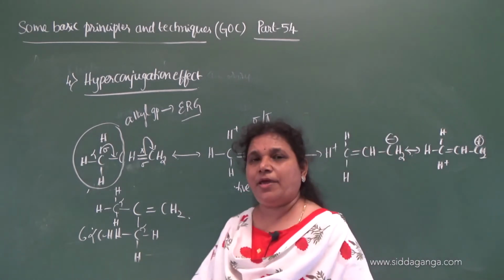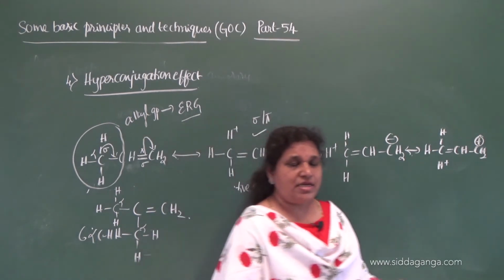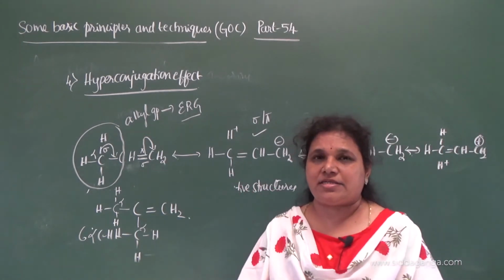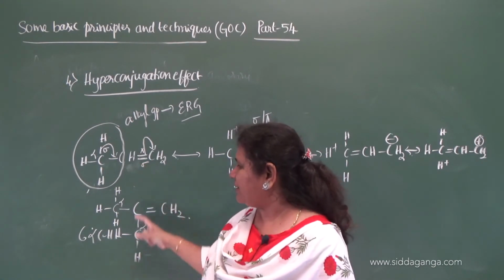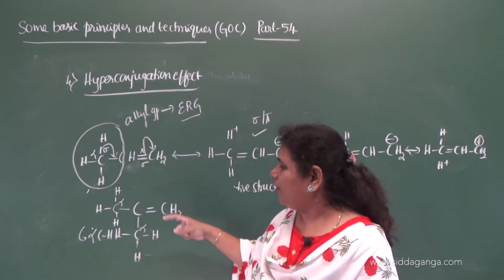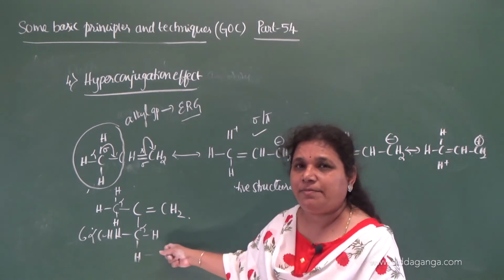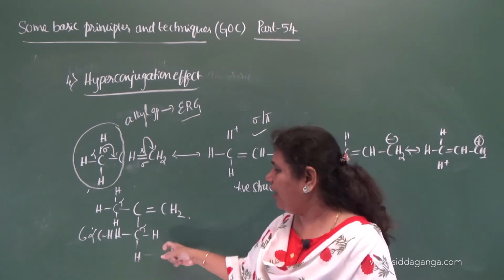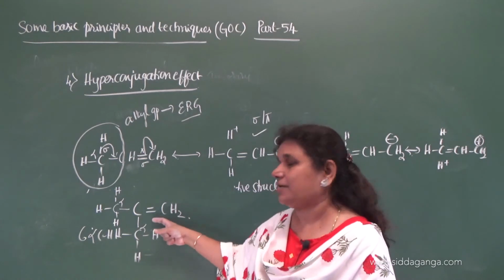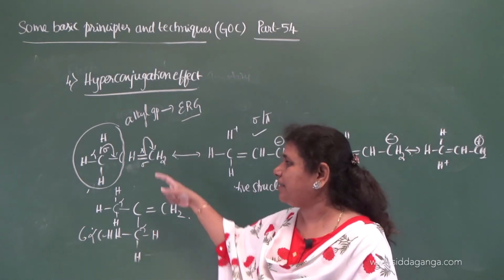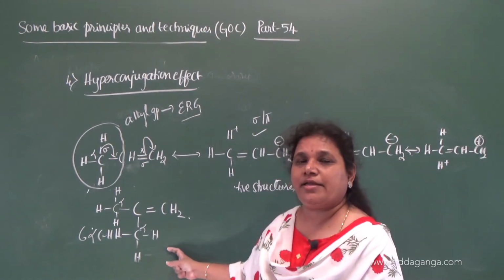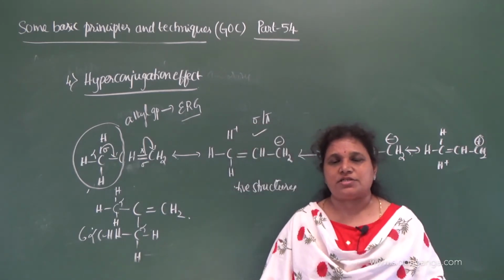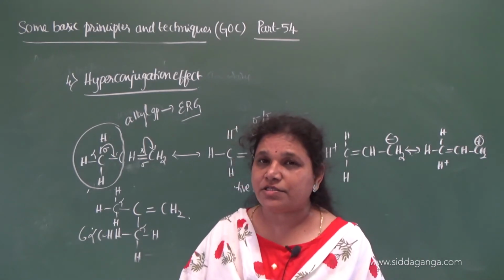So as the number of hyperconjugative structures increases, stability also increases. Stability of the alkene also increases. Then you can say this is substituted, this is more substituted. Then you can say more substituted alkenes are more stable than the less substituted alkenes. Because here only one methyl group is attached, and here when two methyl groups are attached, this becomes more substituted. This is more stable than this, because for this we can write six hyperconjugative structures. As the number of hyperconjugative structures increases, stability also increases.